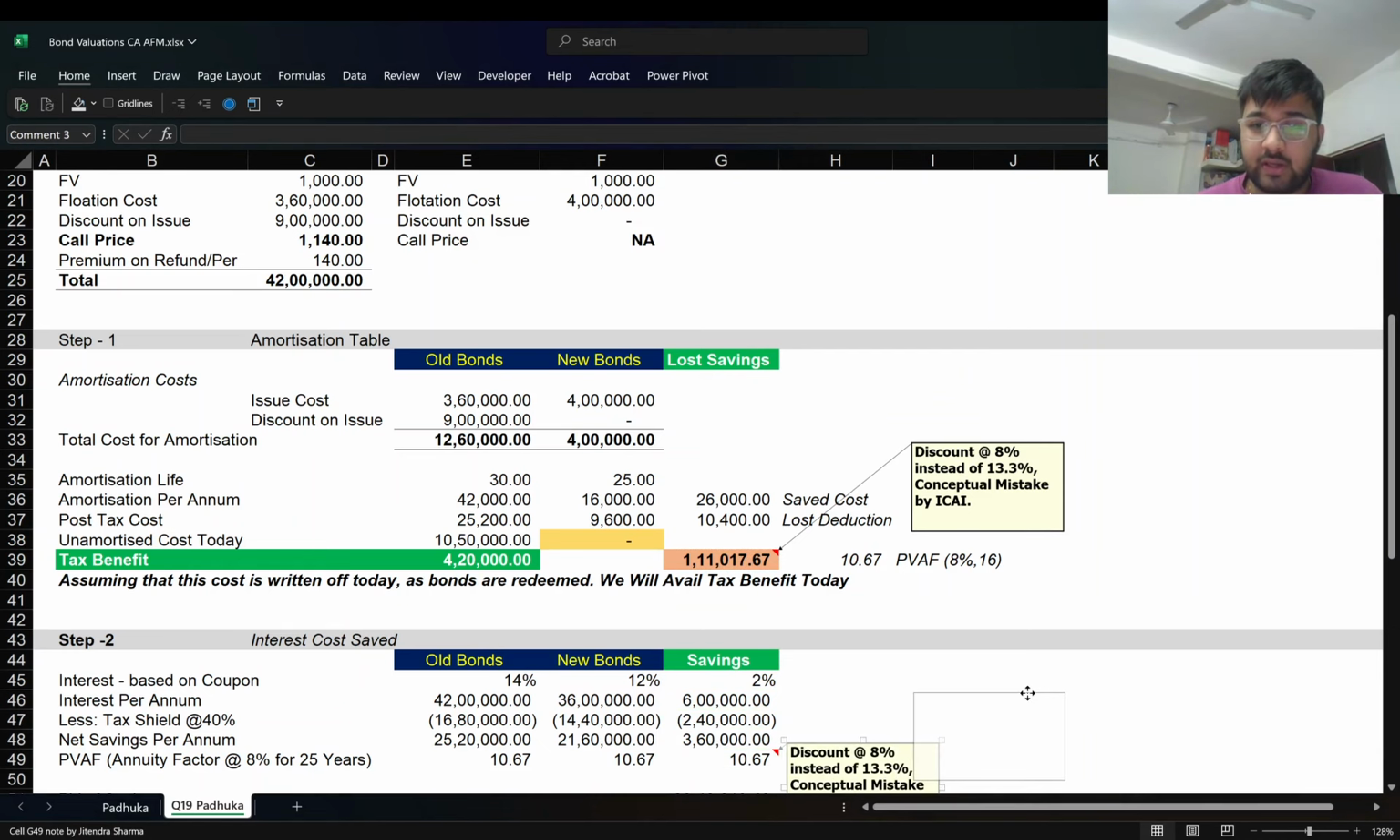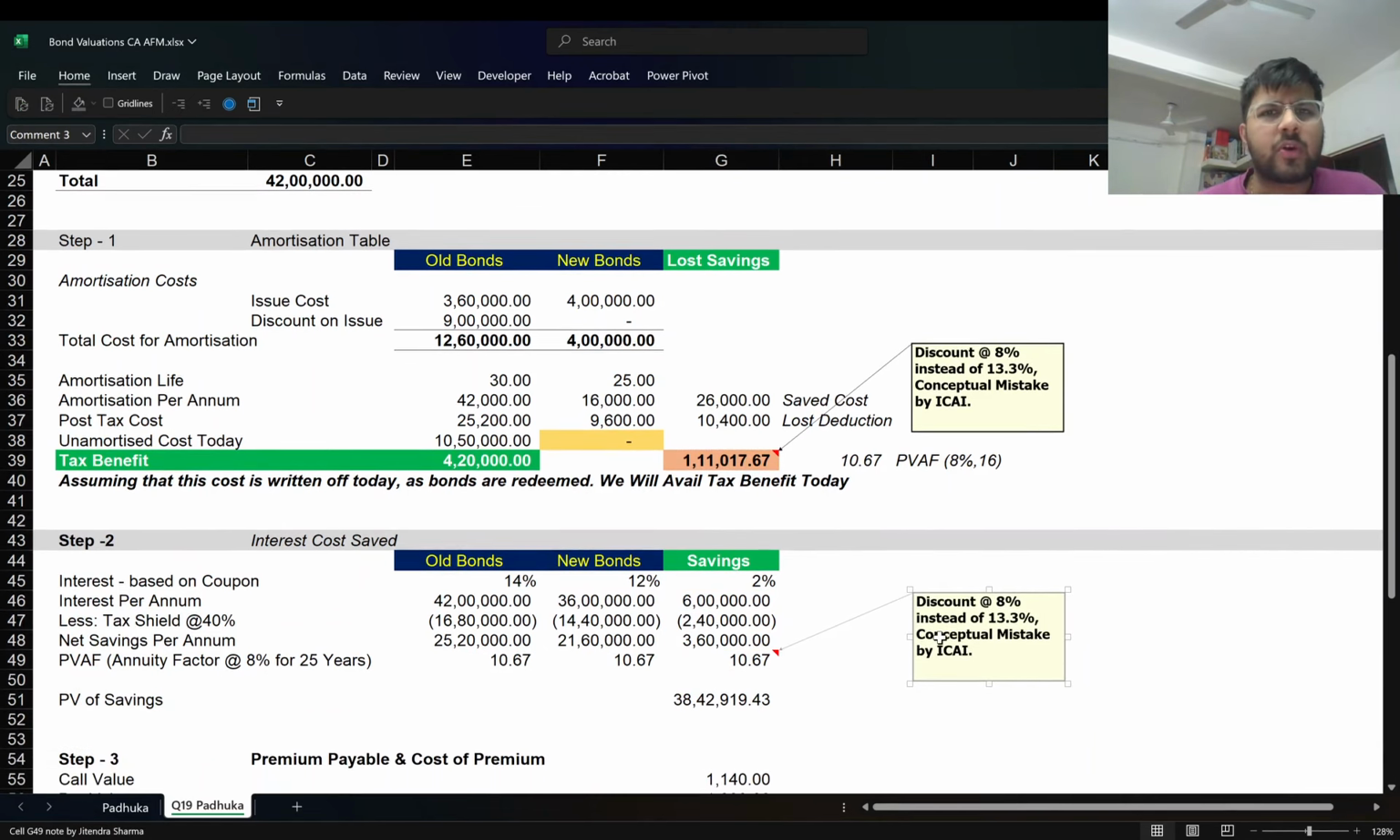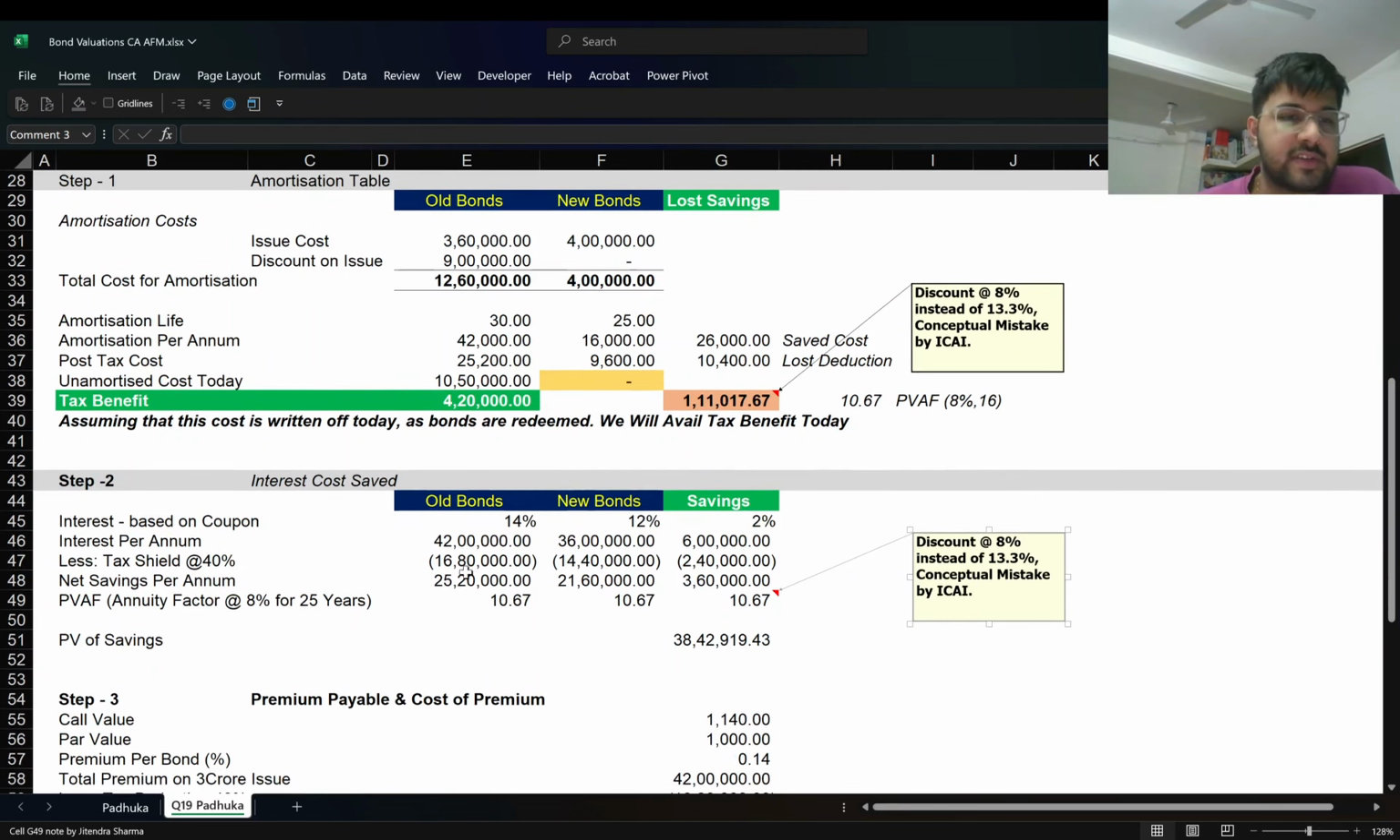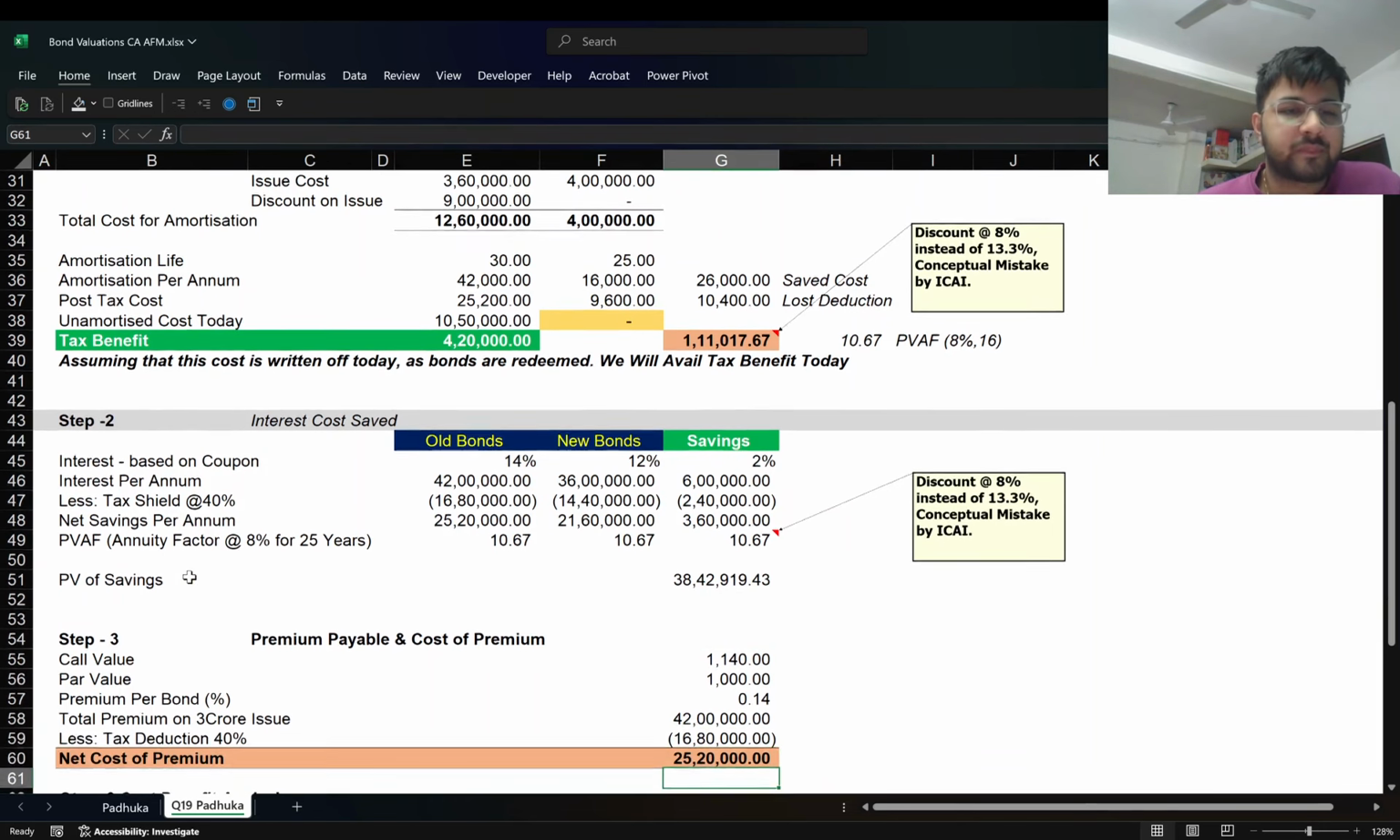If we look at it conceptually, this is similar to an APV analysis when there is a change in the capital structure. So that's how I look at it conceptually. And so you see there are net savings of cost, which is net of the tax reduction, and then you discount it by the post-tax rate for some reason, and then you get the present value of the savings. All right. Now we look at the premium payable and cost of premium.